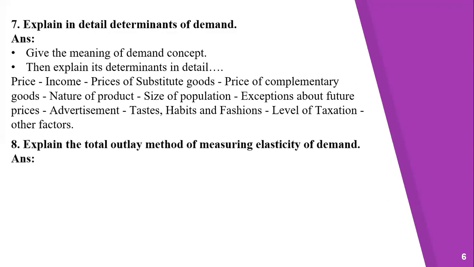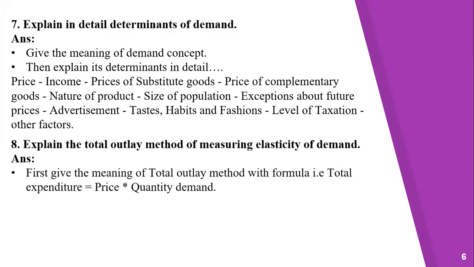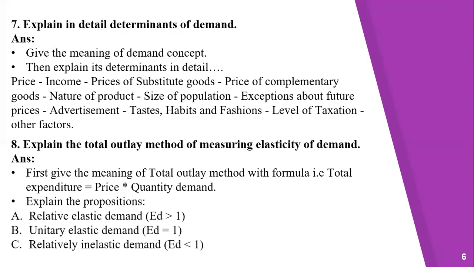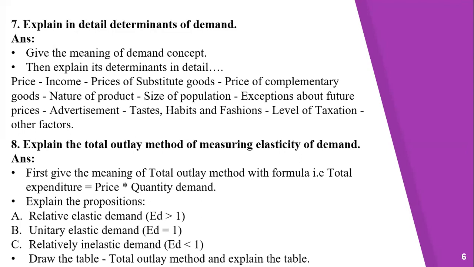Let us see the next question. Explain the total outlay method of measuring elasticity of demand. Now see the points of the answer, the steps. First, give the meaning of total outlay method with formula, that is total expenditure is equal to price into quantity demanded. Then explain the propositions: A, relatively elastic demand, B, unitary elastic demand, and C, relatively inelastic demand. Then draw the table, total outlay method, and explain the table.